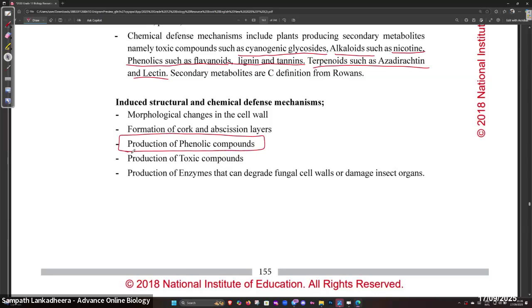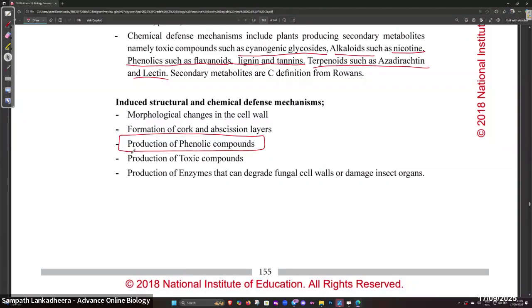Phenol, you can see in the induced as well as in the pre-existing defense. That's a very important point. So you don't have terpenoids here, and you don't have alkaloids. What is common? Phenolic substances. They are common for both.